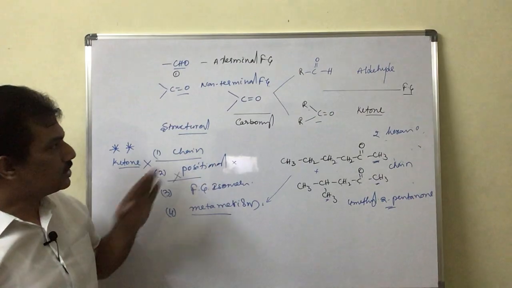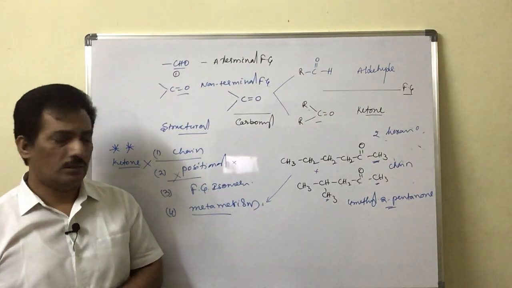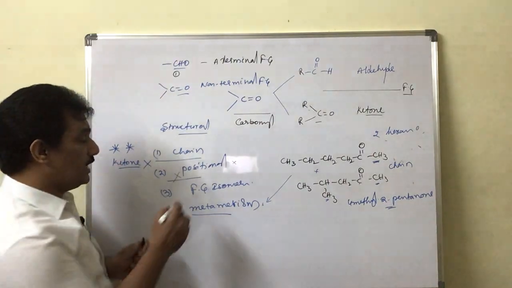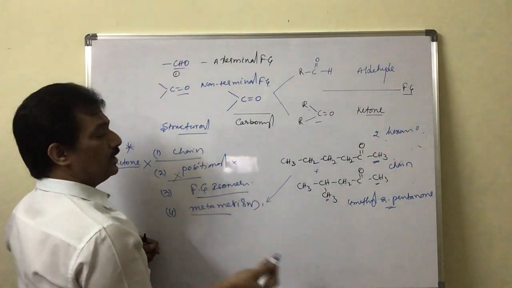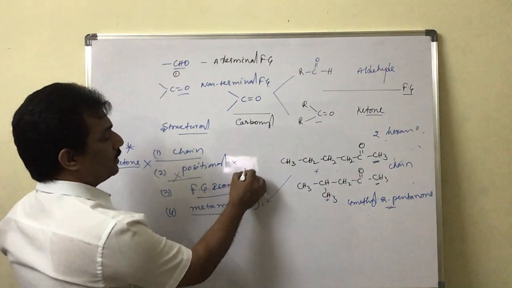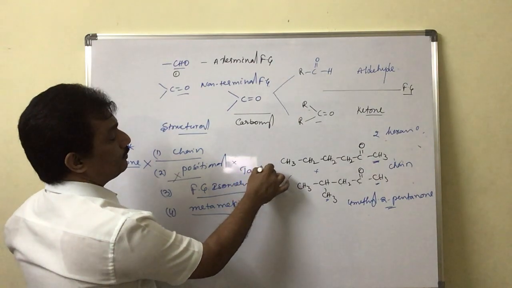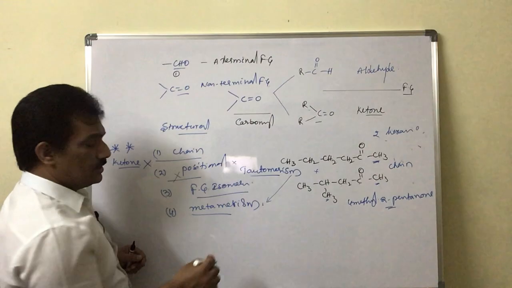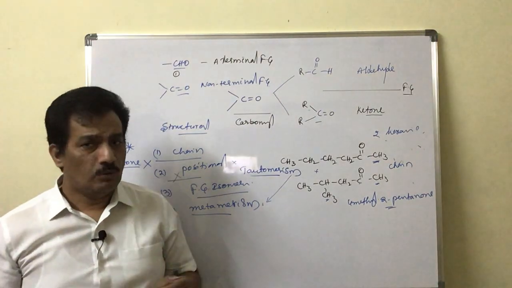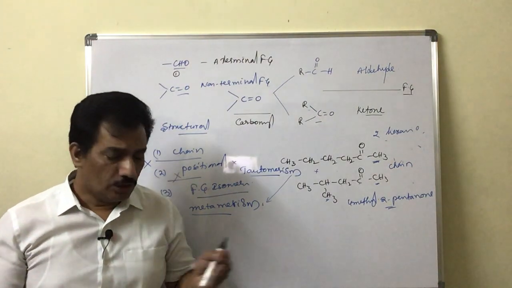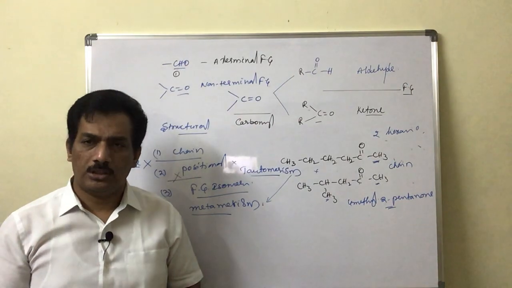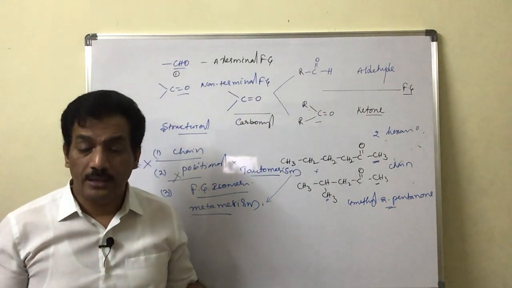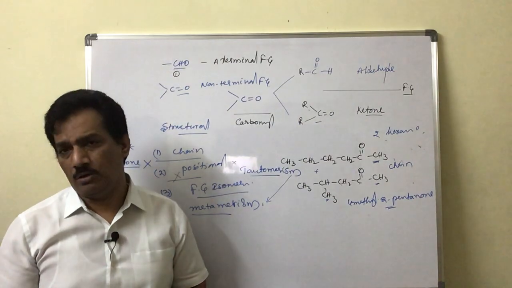Okay, and there are some other discussions we have to continue. Carbonyl compounds, that is aldehydes and ketones, exhibit a special kind of functional group isomerism, which is, as you know, tautomerism. What is tautomerism? What are the consequences of tautomerism? How to find the tautomerism? And in keto-enol tautomerism, how to find the stability of the keto form or enol form?